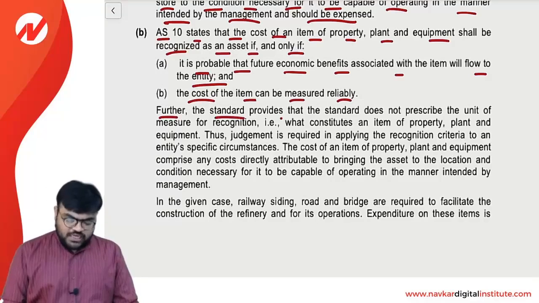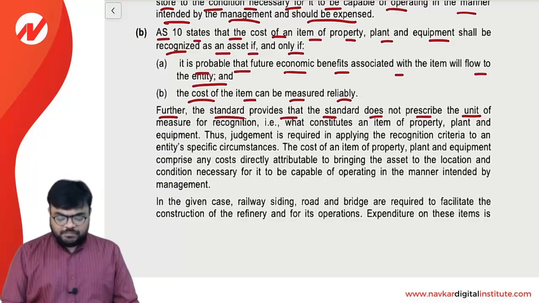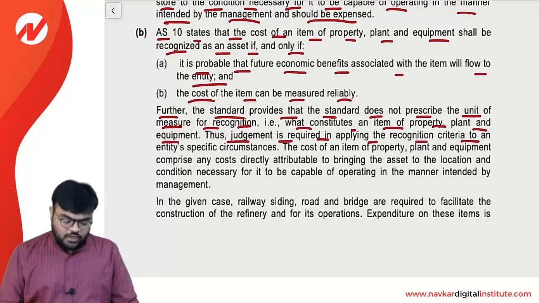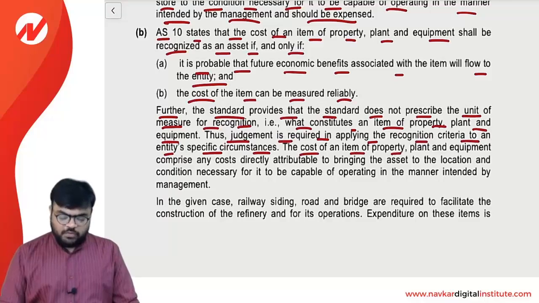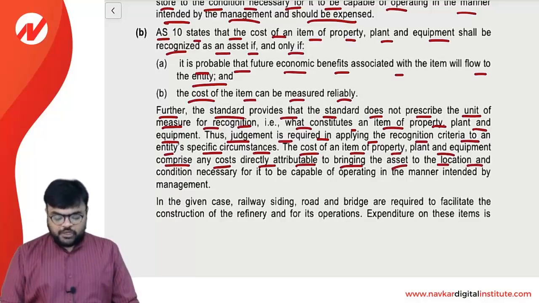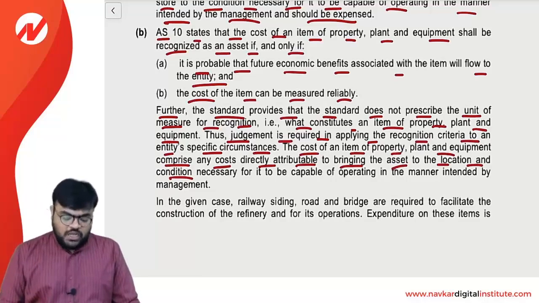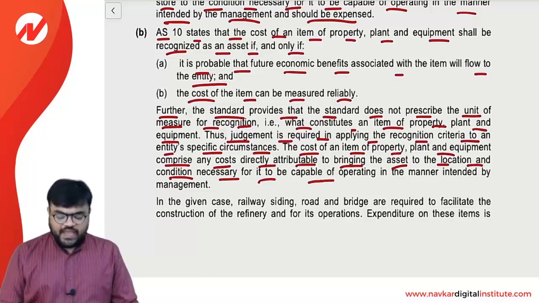Further, this standard provides that it does not prescribe the unit of measure for recognition. That is, what constitutes an item of property, plant and equipment. Thus, judgment is required in applying the recognition criteria to an entity's specific circumstances. The cost of an item of property, plant and equipment comprises any cost directly attributable to bringing the asset to the location and condition necessary for it to be capable of operating in the manner intended by the management.